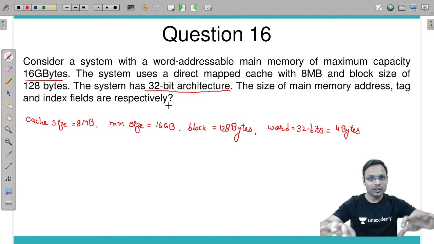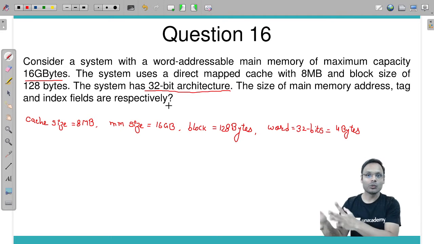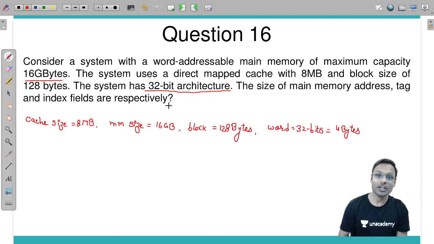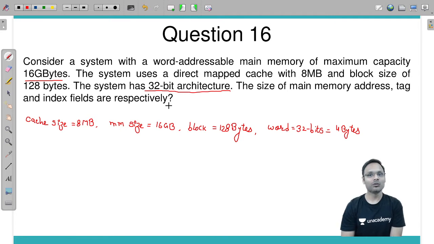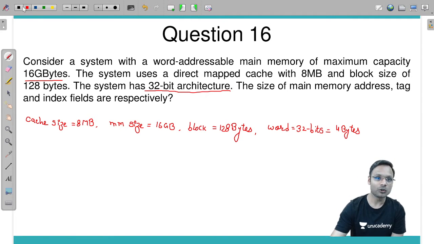So you should have everything in words; convert if not given. Cache memory size is 8 megabytes; divided by 4 bytes per word, that is 2 mega words.